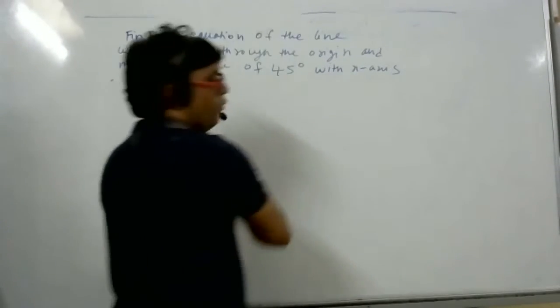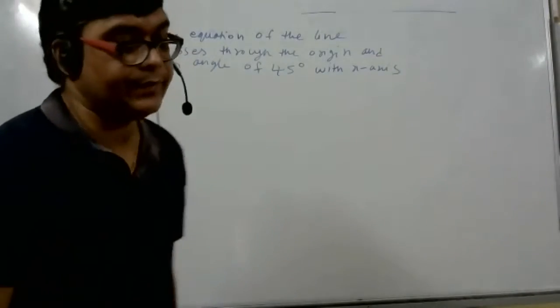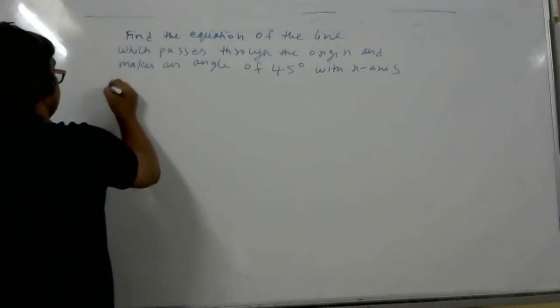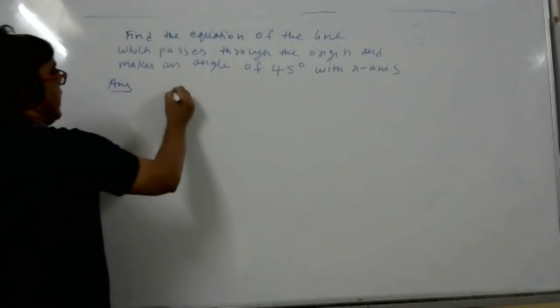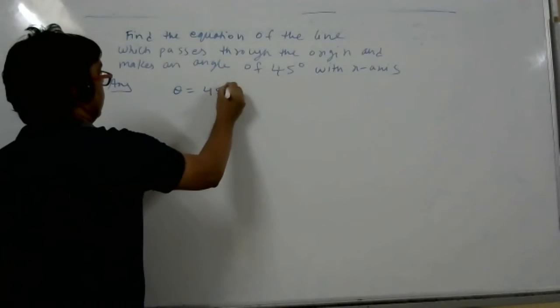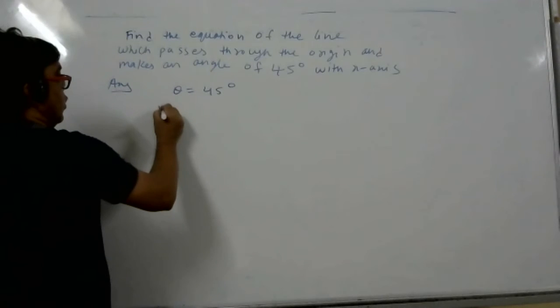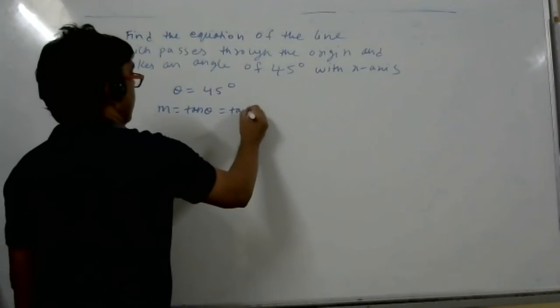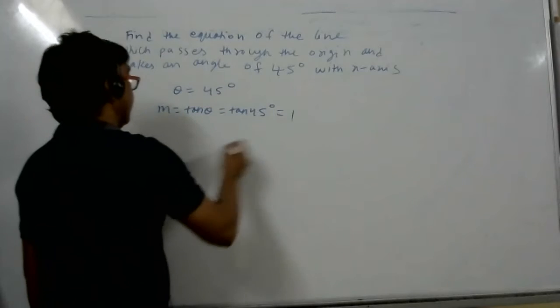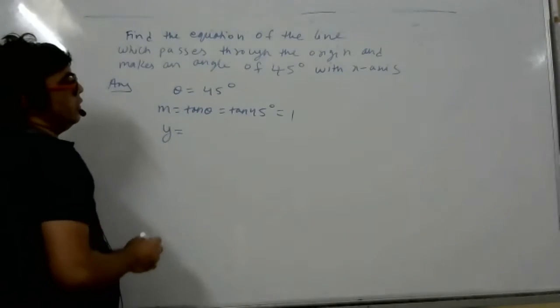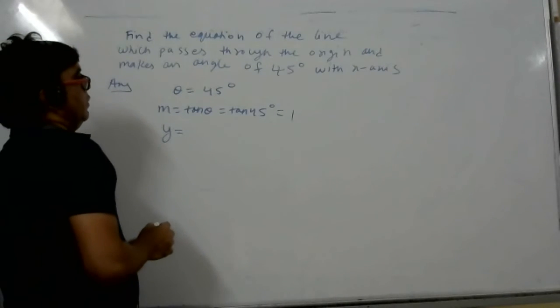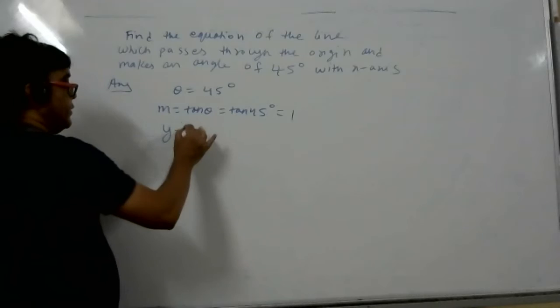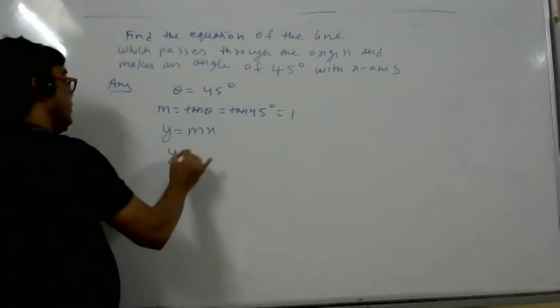So student, what does 45 degree represent here? Inclination. Theta is equal to 45. So theta is 45 means slope how much? 1. So what is the equation? y is equal to mx, so m is 1. So y is equal to x. This is the answer.